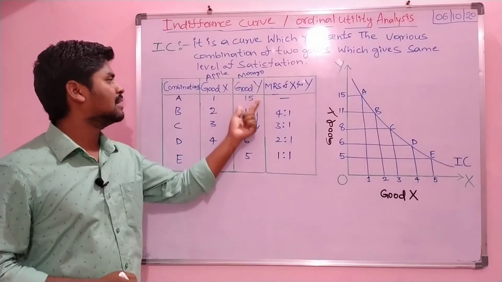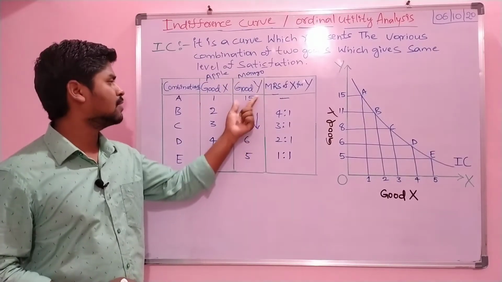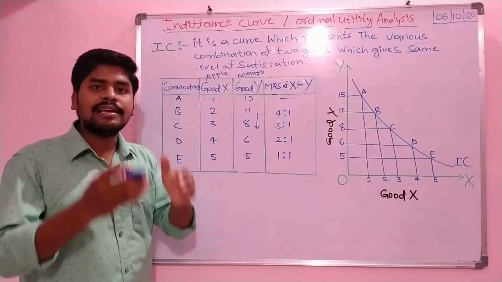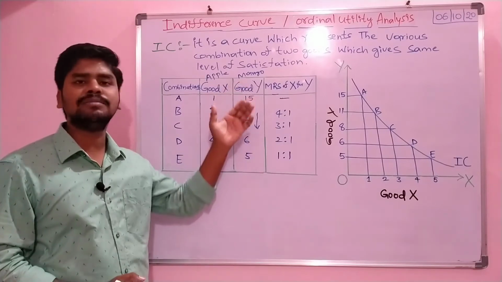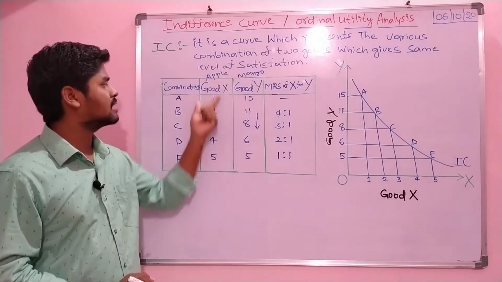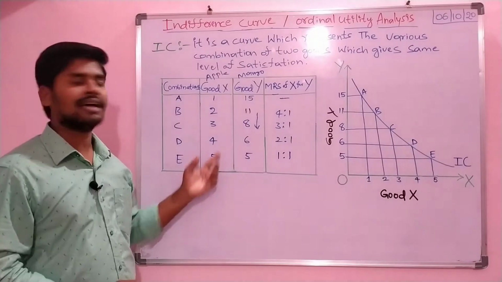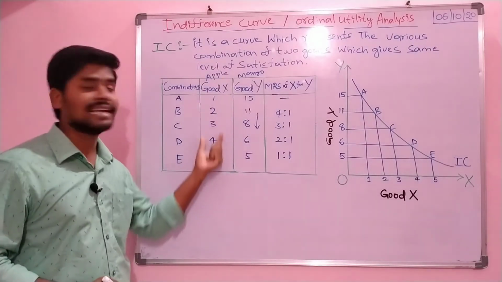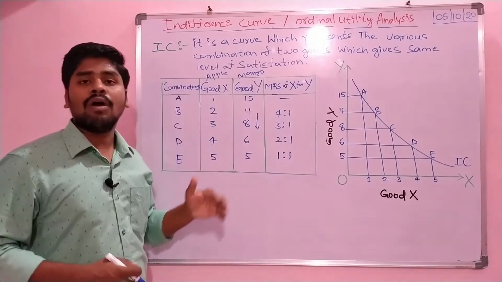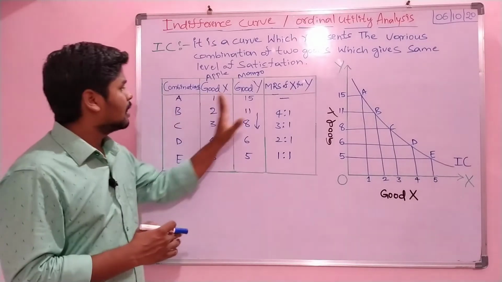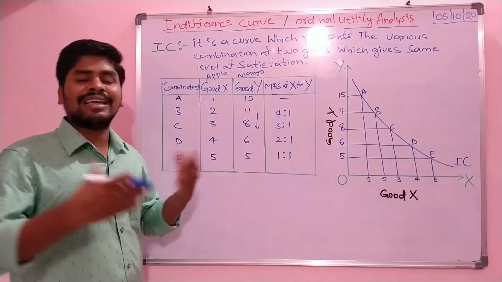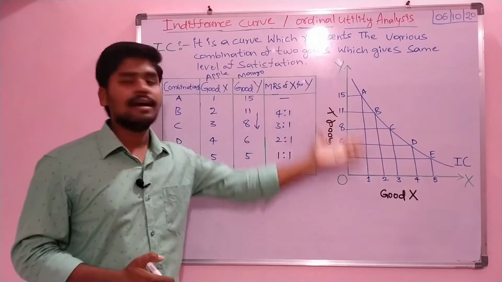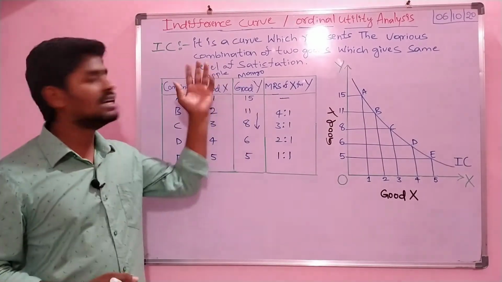See here, the mango consumption is decreasing, 15 to 11, 11 to 8, 8 to 6, 6 to 5, and the X, apples, is increasing: 1, 2, 3, 4. The units of apple are increasing, which is called the indifference curve. This table is simple, and we can understand it very easily. Whatever these values are, we can put them in a graph, and we can understand the indifference curve easily.